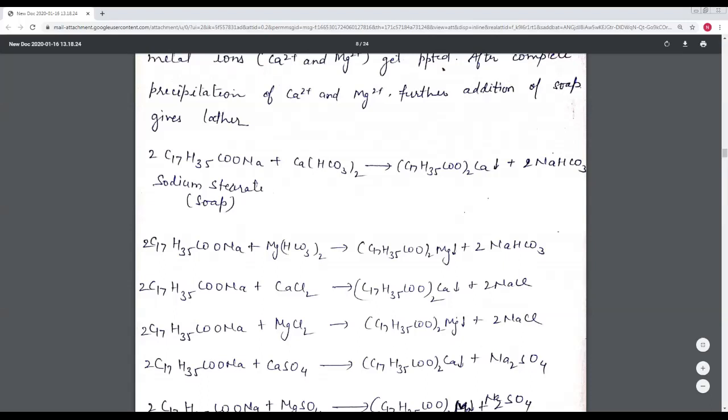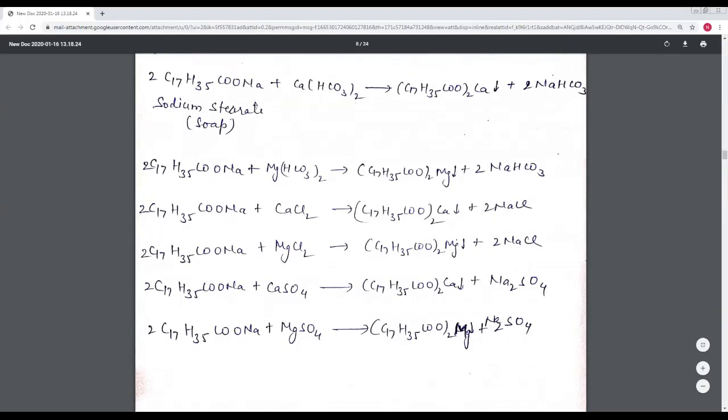Again, sodium stearate reacts with calcium chloride. Here the calcium is replaced by sodium and it gives calcium stearate.